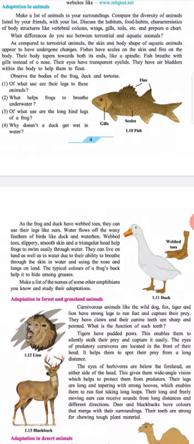Fishes breathe with gills instead of nose. Their eyes have transparent eyelids. They have air bladders within the body to help them to float.